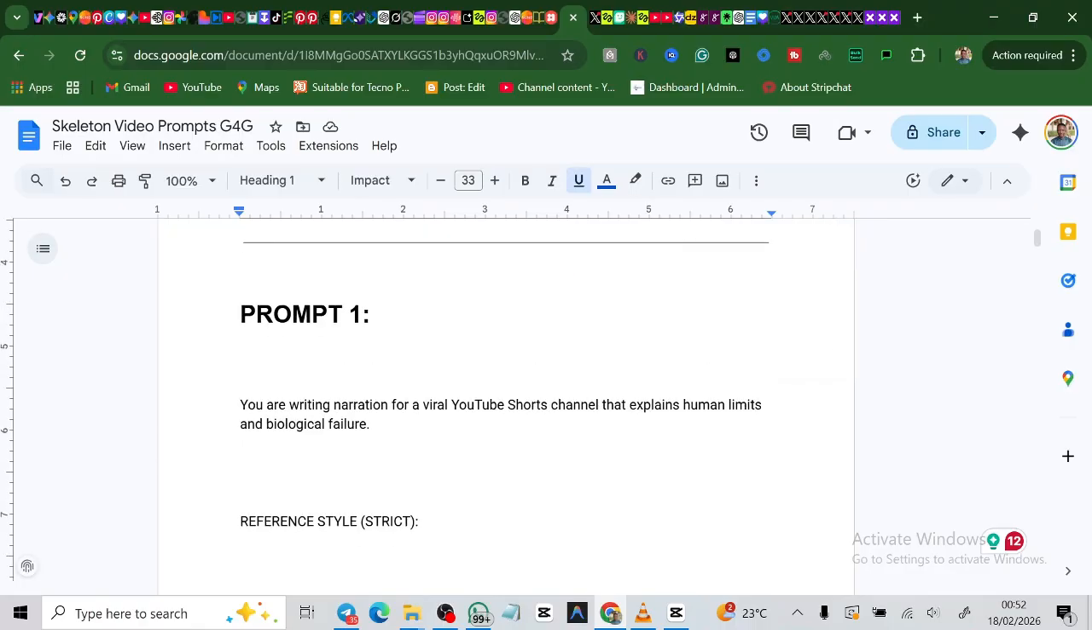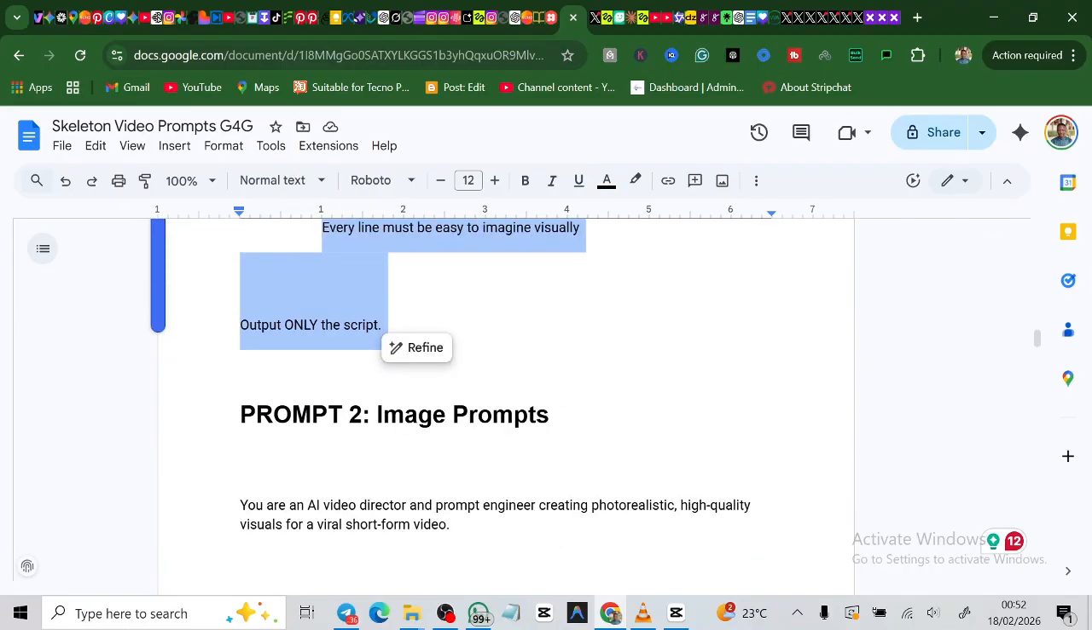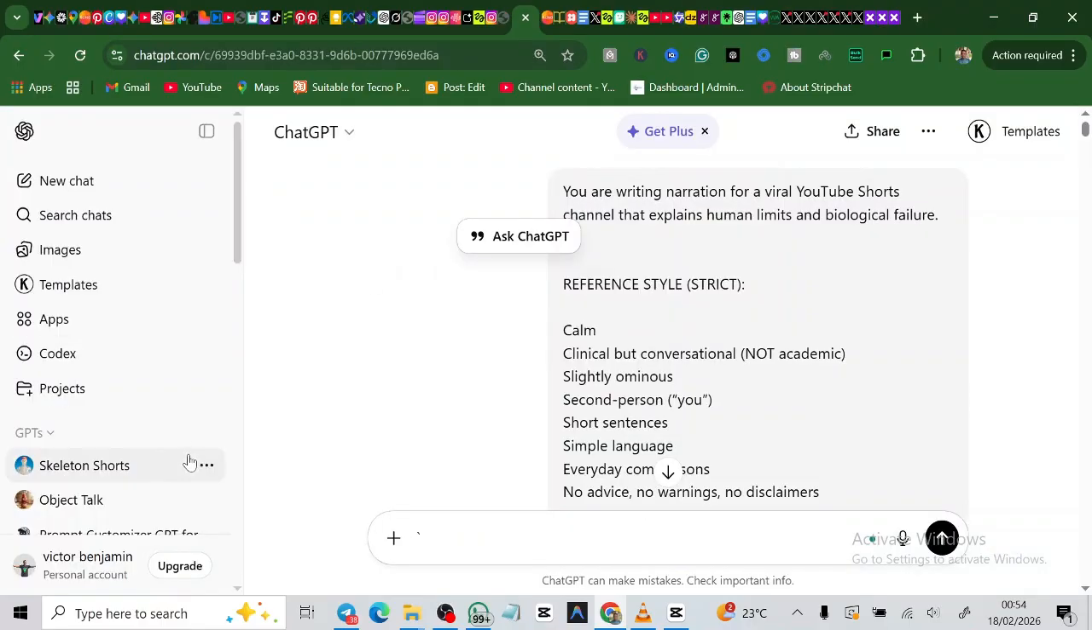Now you're going to come to the first prompt and copy everything you have in the first prompt, everything up to this place. Don't copy prompt 2. Copy the first prompt and then take it to ChatGPT and paste it. I've already done mine, so you just paste your own. This is the same prompt here.